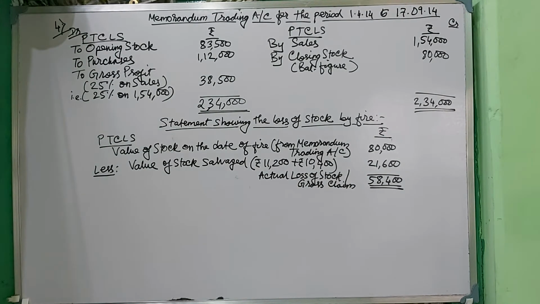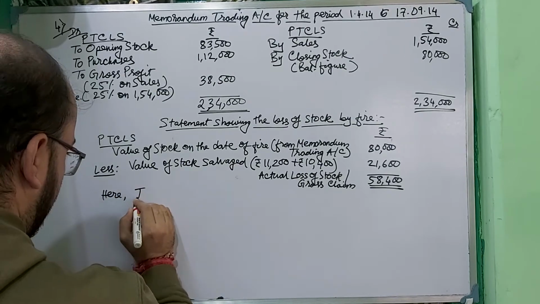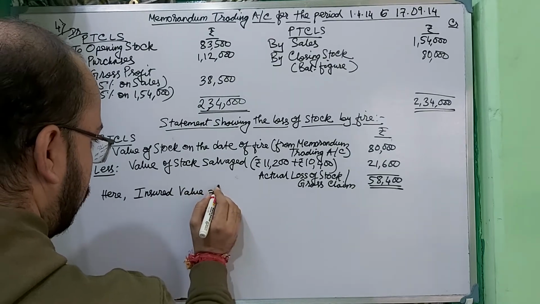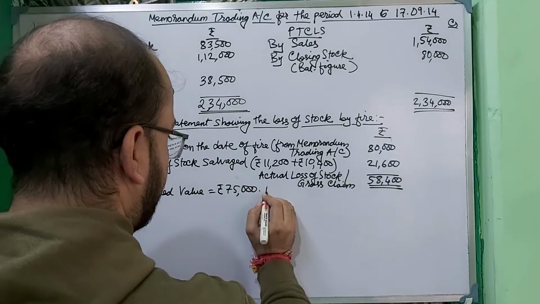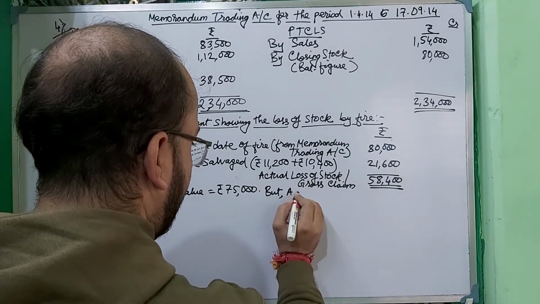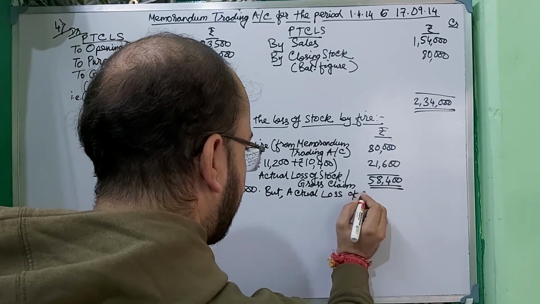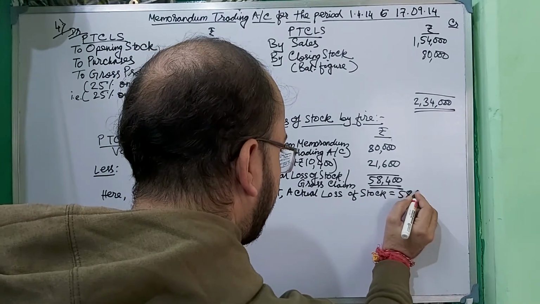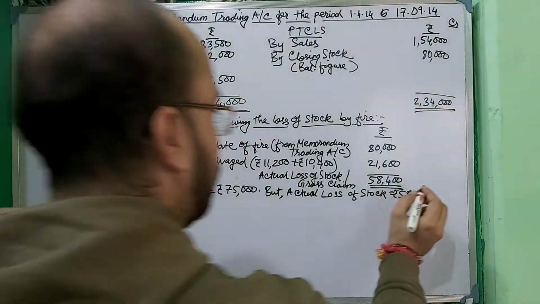So, considering this factor, here the insured value has been given as rupees 75,000, but the actual loss of stock is 58,400, right? 58,400.